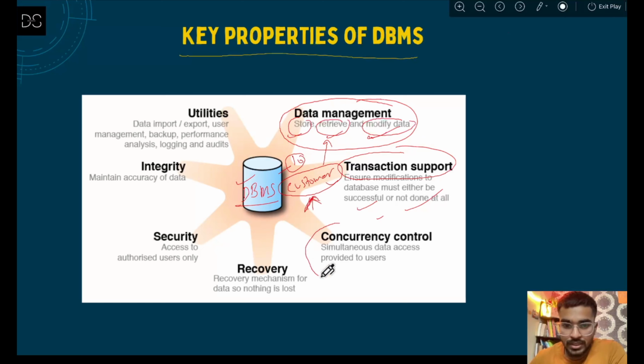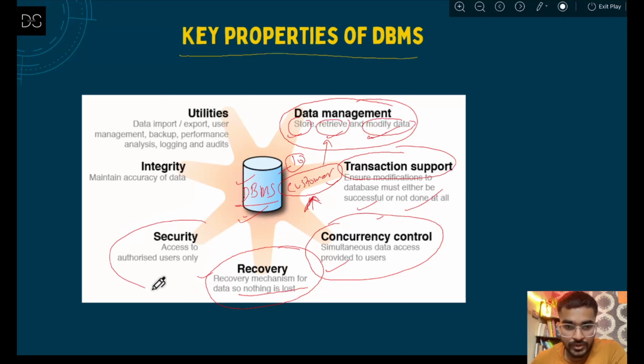The next property is concurrency control. That means simultaneous data access is provided to users. At the same time different users can access the data. That means more than one user, 2, 3, 4, 5, whatever limit you set, they can access the data at the same time. Recovery means there is a recovery mechanism for data, so nothing is lost. There are some queries and functionalities available in DBMS, so even if your data is lost, it is recovered. So you can recover whatever data you have lost.